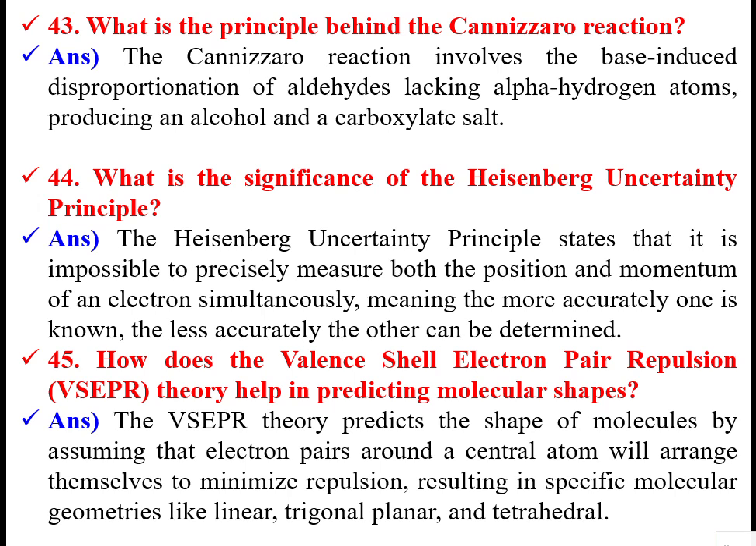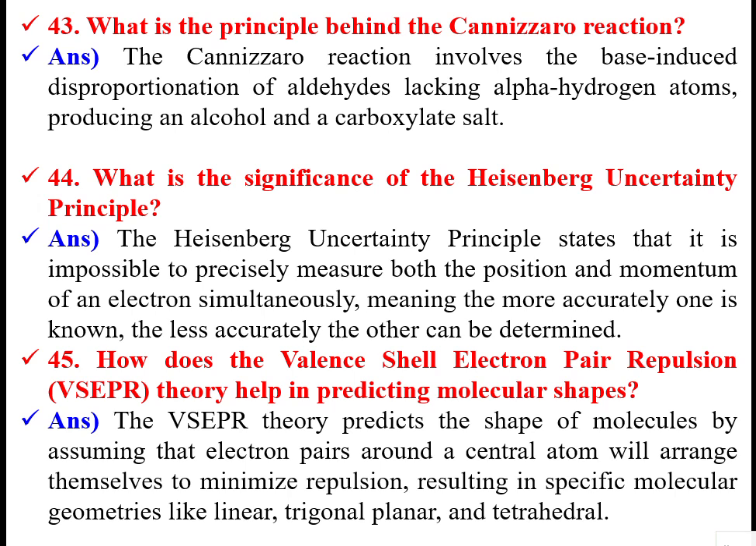Where can we use this Cannizzaro reaction in real time? These are all science, real facts, nothing hypothetical. That is what I am asking: can you give a real-time example we can see in our day-to-day life? Aldehydes lacking alpha hydrogen atoms, producing an alcohol and a carboxylic acid group. Okay, I understood, no problem, carry on. Alpha hydrogen means the first carbon in a chain of carbons. Yes, I understand.